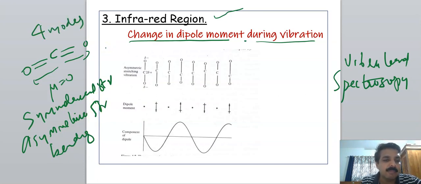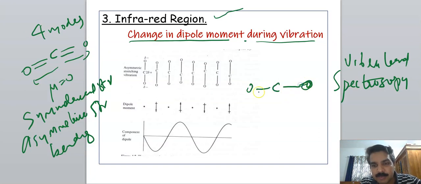During symmetric stretching vibration, the CO bonds expand and contract simultaneously. Therefore, there is no change in dipole moment, so the symmetric stretching vibration is IR inactive. But consider asymmetric stretching.